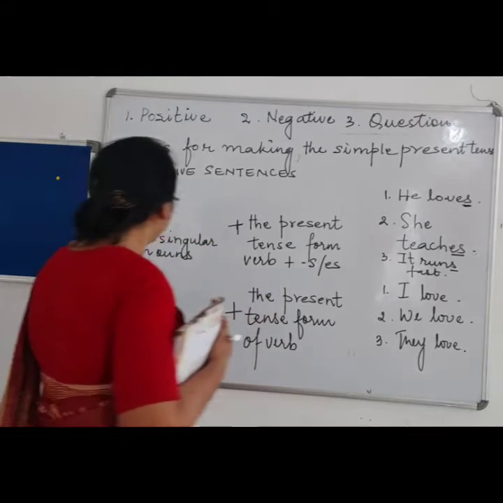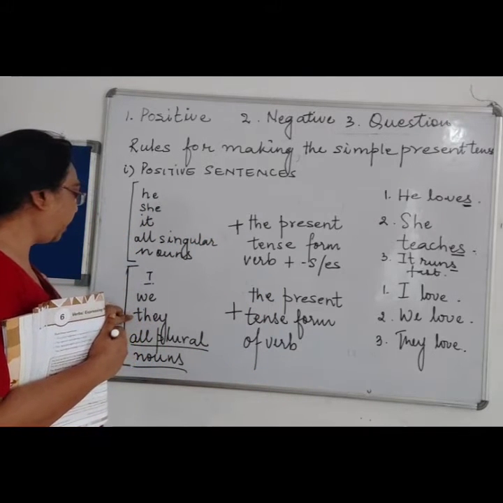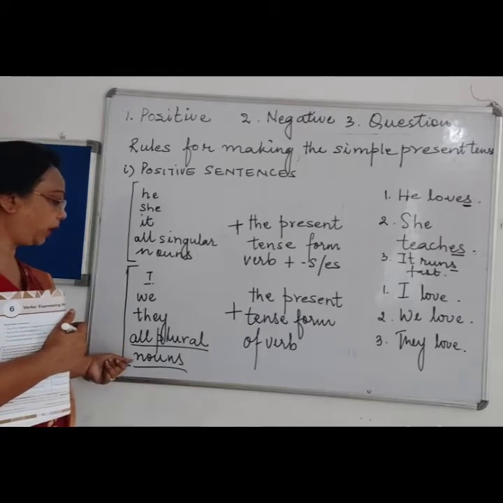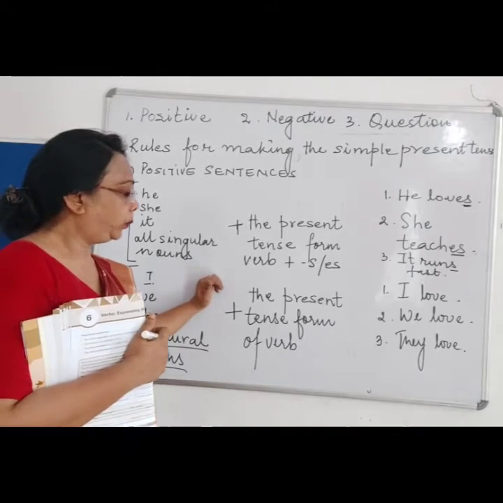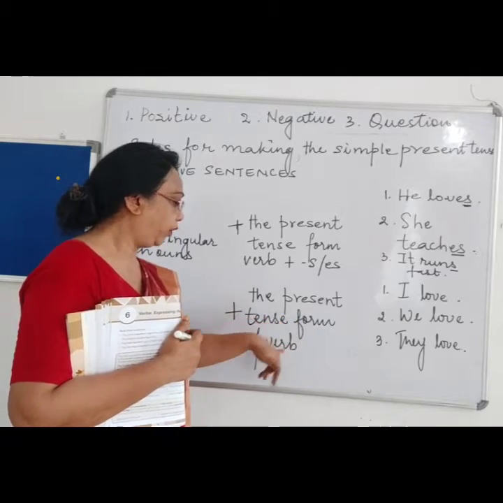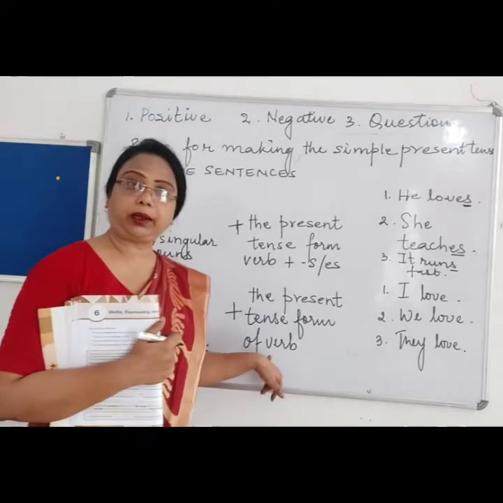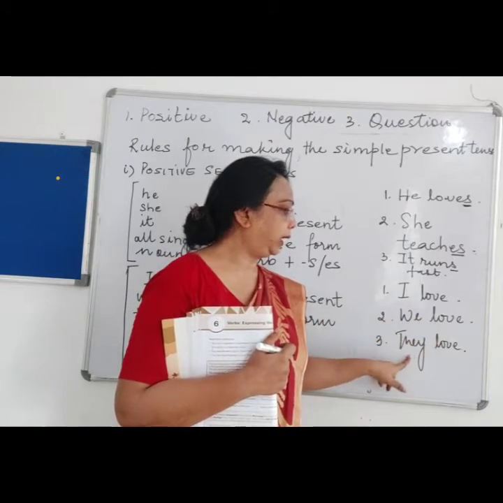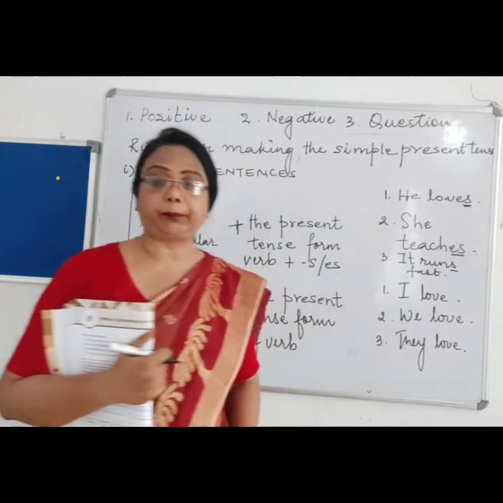They love. So I, we, they are in the plural form of noun, plus the present tense form of verb. Like example, I love, we love, they love. Right?